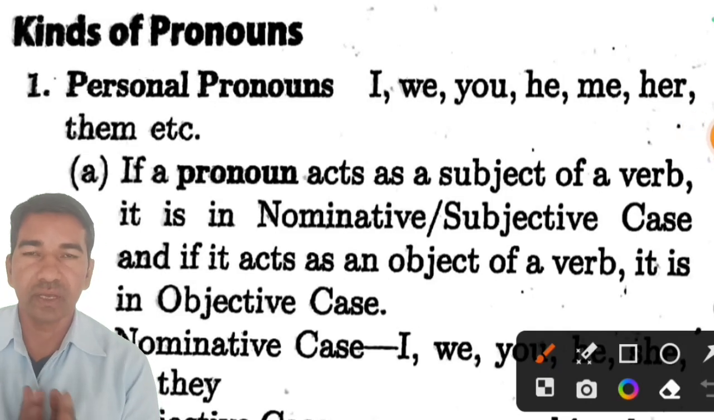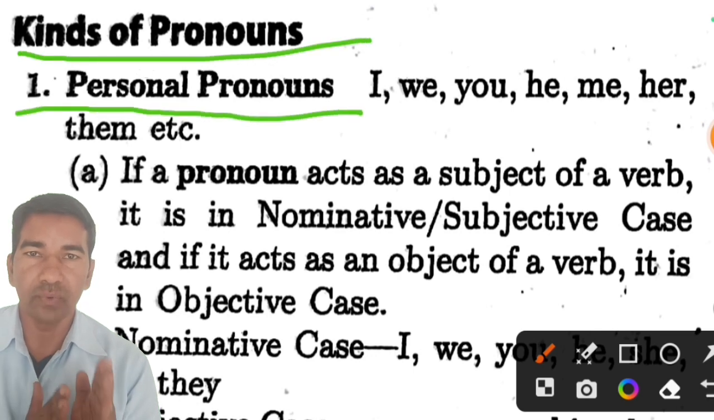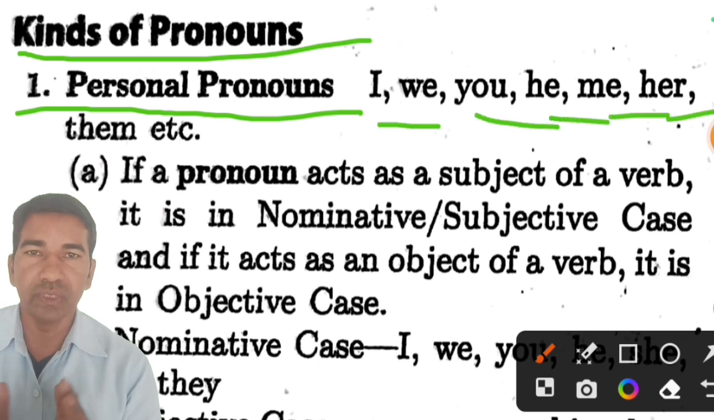Today we are going to learn about kinds of pronoun. Here, the first kind of pronoun is personal pronoun. For example, I, we, you, he, me, her, them, etc. Here, some rules of pronoun are as follows.